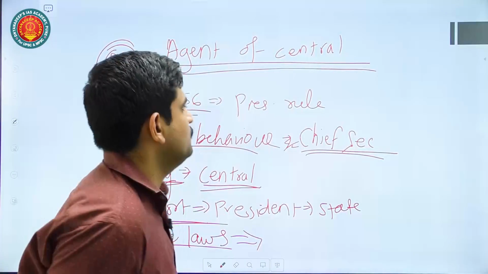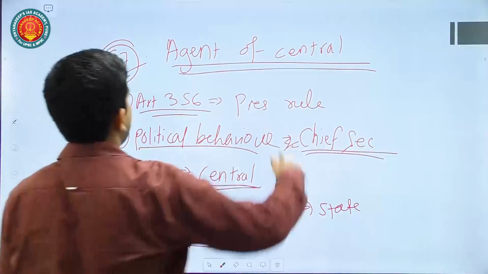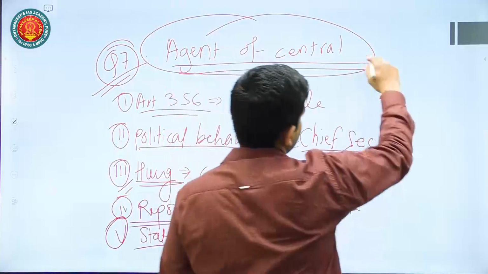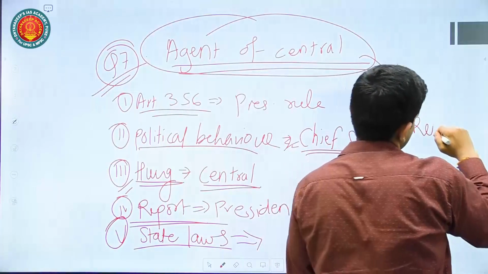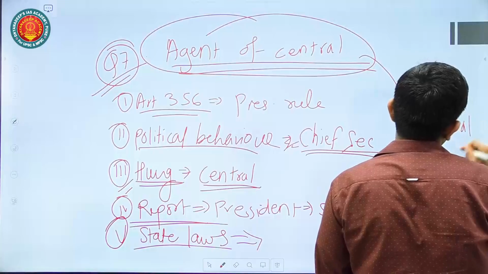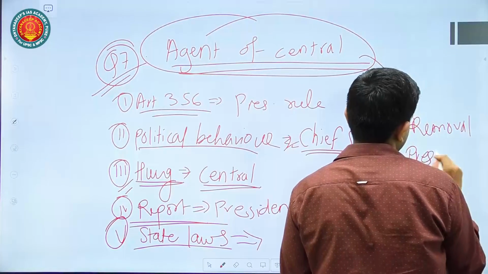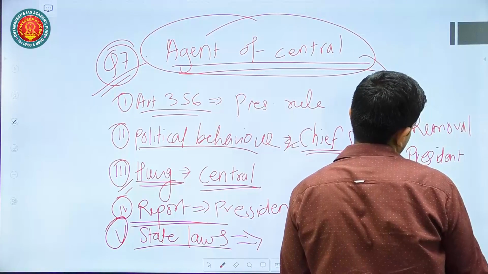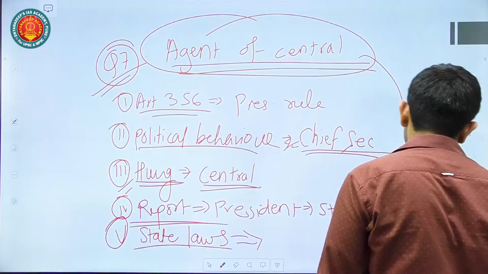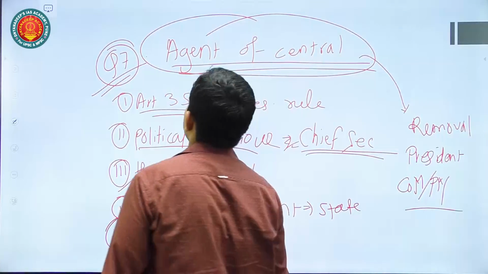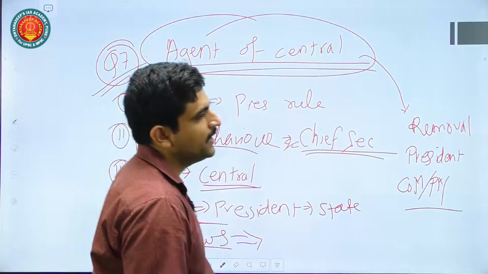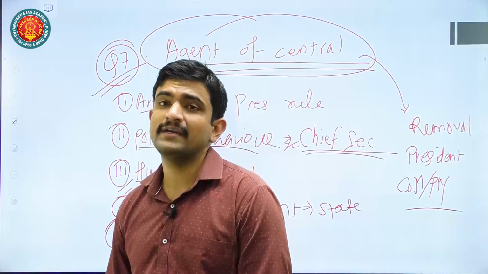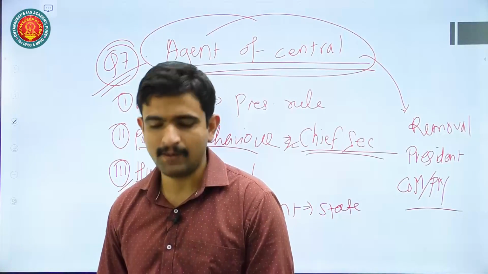And lastly, you can talk about why they are acting as an agent of the central government: ultimately the removal power of the governor lies in the hand of the president, and the president acts on the advice of council of ministers headed by prime minister. So that is the connection. That is why governor's office is many times considered to be non-neutral, or to be favoring the central political party.